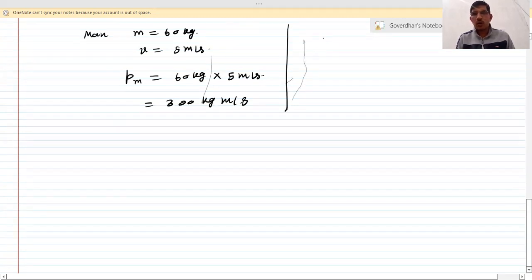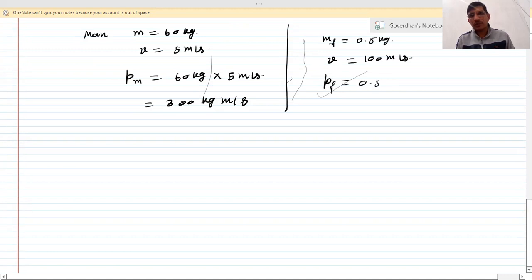There is a football whose mass is half kg, moving with a velocity of 100 meter per second. Its momentum will be 0.5 into 100, so 50 kilogram meter per second.